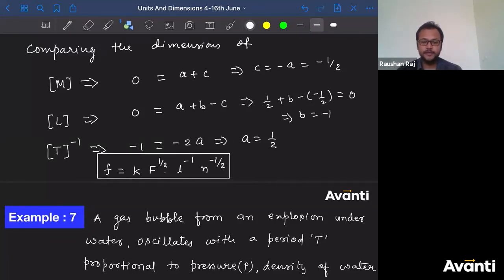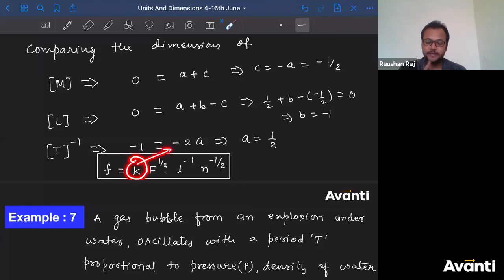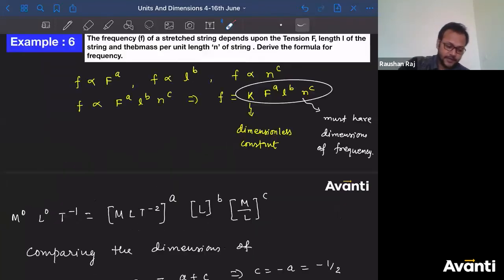So this is the relation that we have derived. Now tell me, what is the value of this dimensionless constant? Do I know the value? No. You cannot find out the value of the dimensionless constant using dimensional analysis. You can find these terms, but how will you get the value of this dimensionless constant? If you are going to find the relation between different fundamental quantities using dimensional analysis, you cannot find the value of the dimensionless constant. It can be calculated using the experimental method.